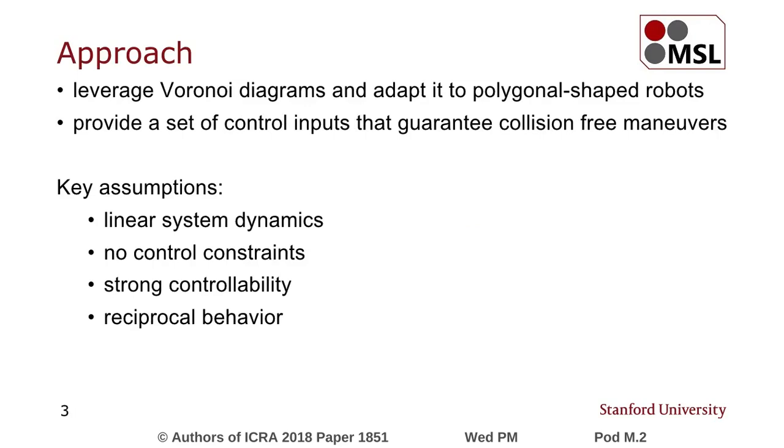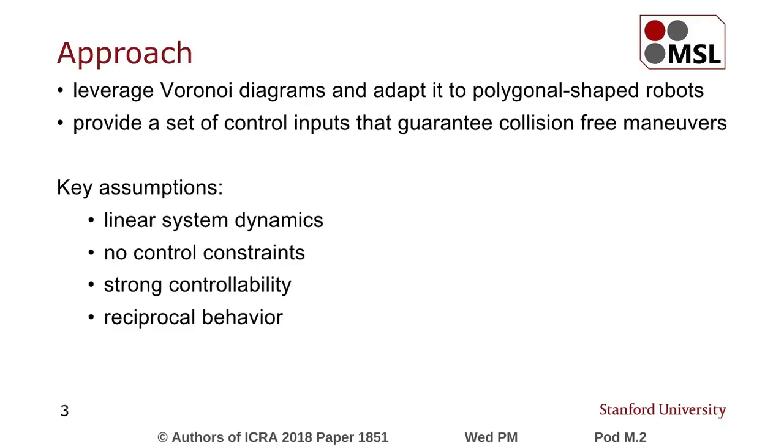The approach we're using leverages the concept of Voronoi diagrams. We adapt the original Voronoi diagram to polygonal-shaped robots, create buffers, and project the buffered Voronoi cells into control input space to provide a set of control inputs, which guarantee collision-free maneuvers for multiple robots.